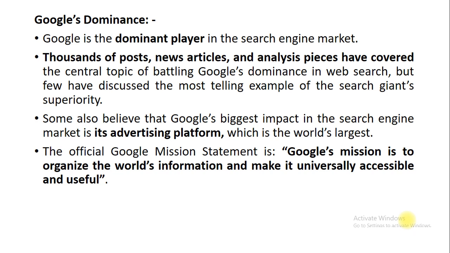Google generally states that its mission is to organize the world's information and arrange it in such a way that it can be accessed by all people, whether located in India or in the USA. So it is universally accessible and useful. It will not provide simple information, but useful information to the user. So this is the mission of Google.